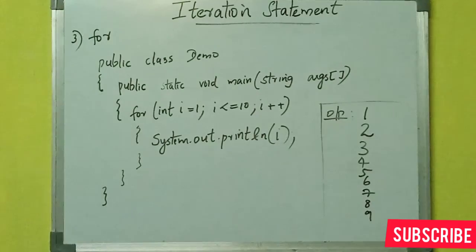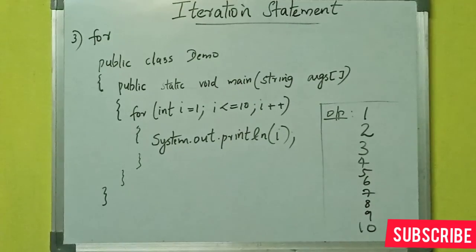After 9, again the value of i gets incremented. So i becomes 10, and 10 is less than or equal to 10. So 10 is equal to 10, the statement is true, and the value of i, 10, is displayed on the screen. Then again the value of i, that means 10, is incremented by 1, which is 11.